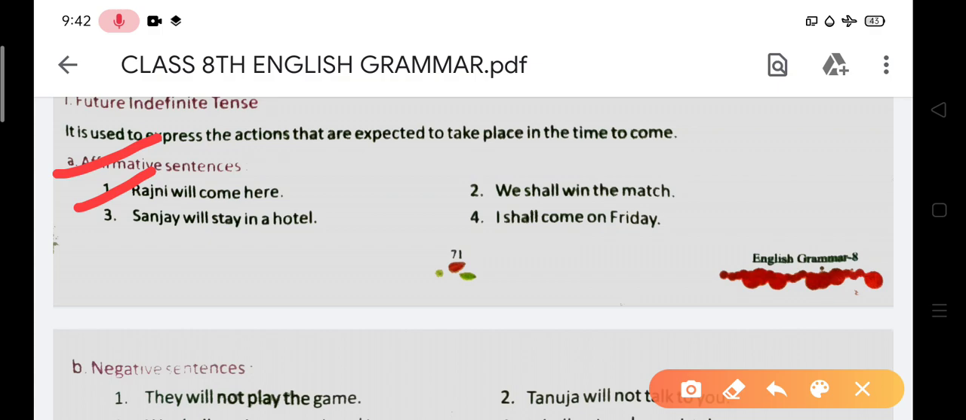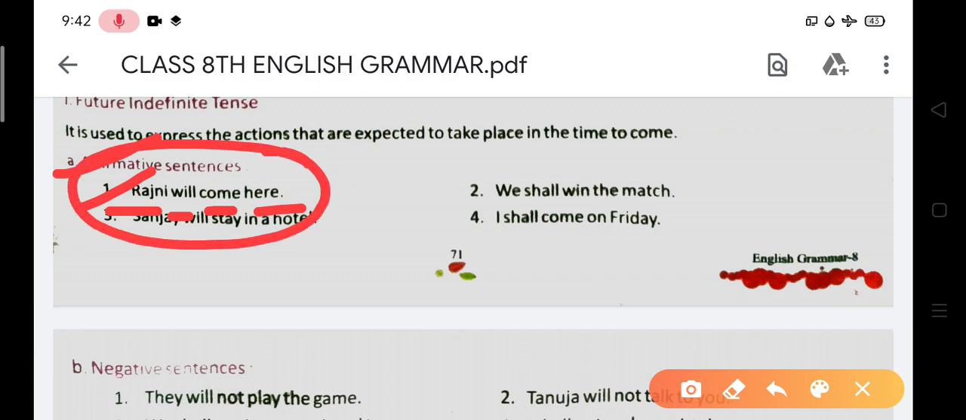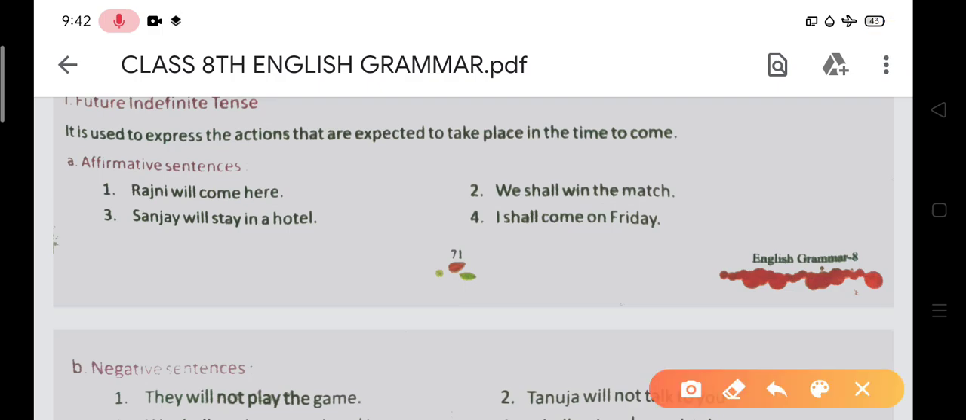Okay. So listen here. Rajni will come here, and Rajni is the subject over here. Will is the helping verb, come is the main verb. This is an example of affirmative sentences of the future indefinite tense. So the first example you have seen is Rajni will come here today, and after that we will see the next example. We shall win the match. This is the example.